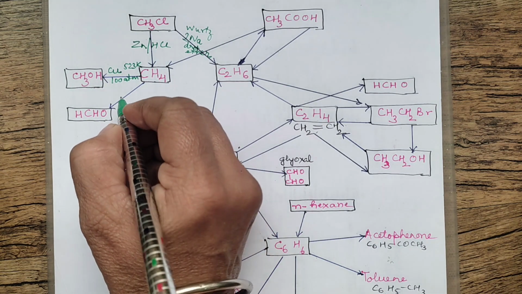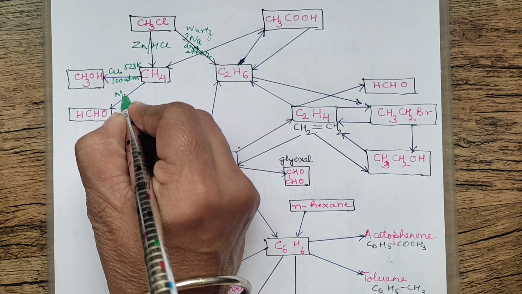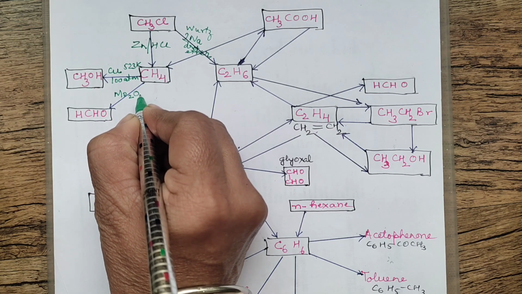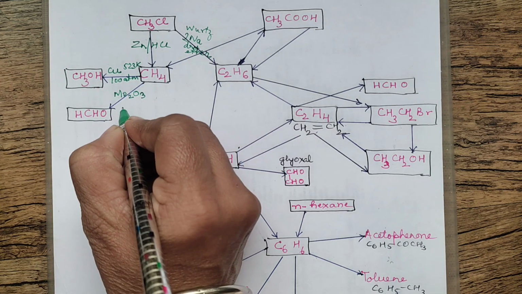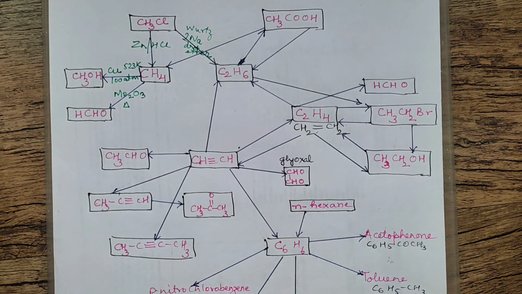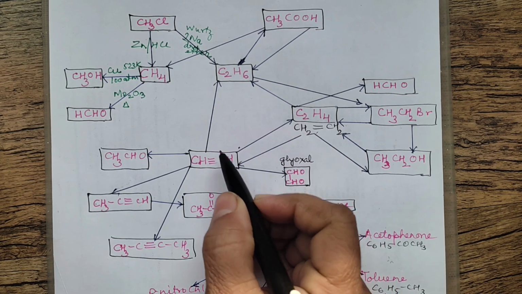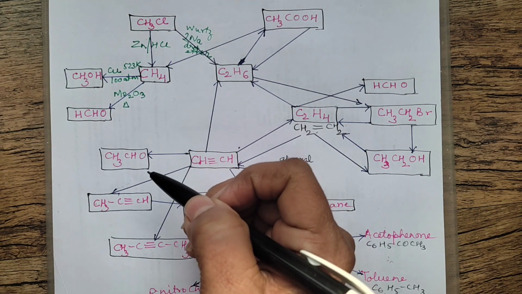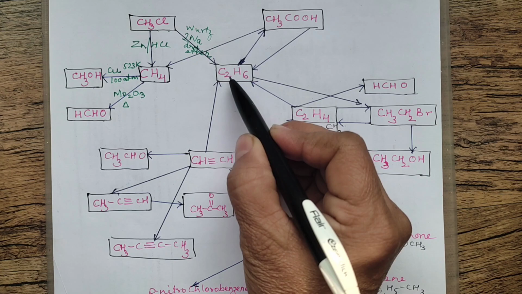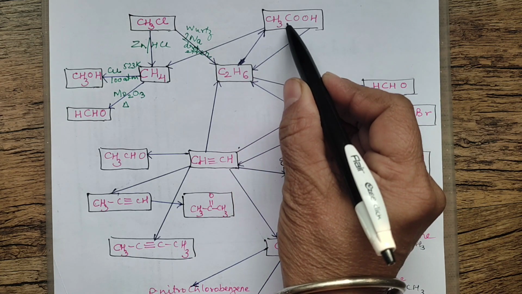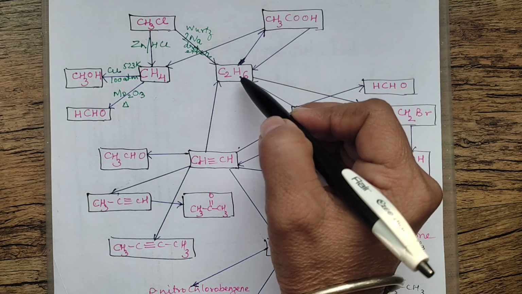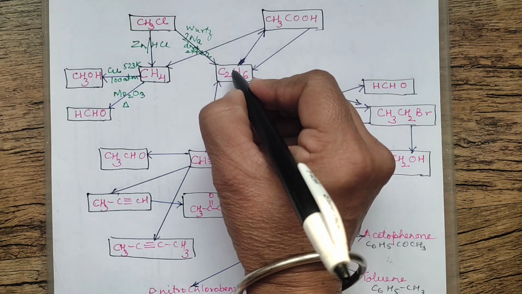But if you are using a comparatively stronger oxidizing agent, that is molybdenum oxide, Mo2O3, and then you are heating it, in the presence of this you can prepare methanol. Okay. Let me use a dark color so that I hope this is visible. Now, from ethane you can prepare ethanoic acid.